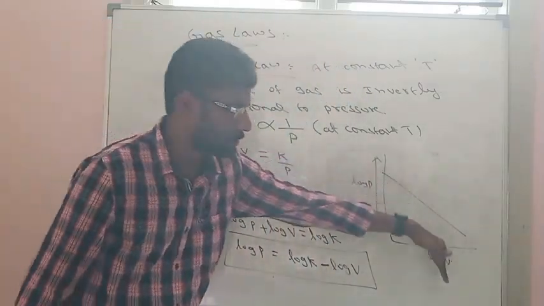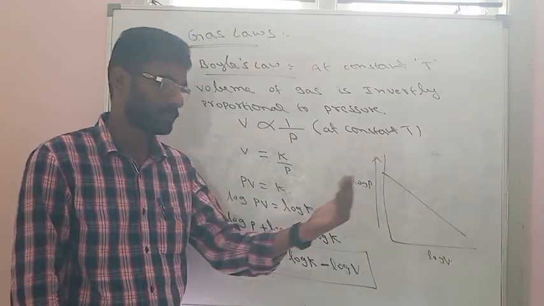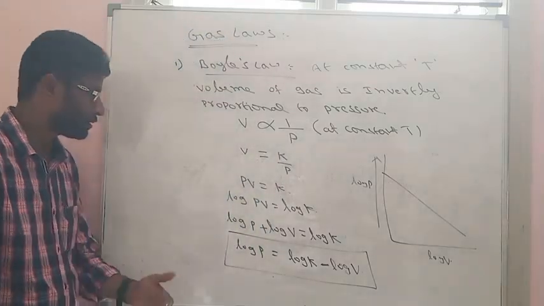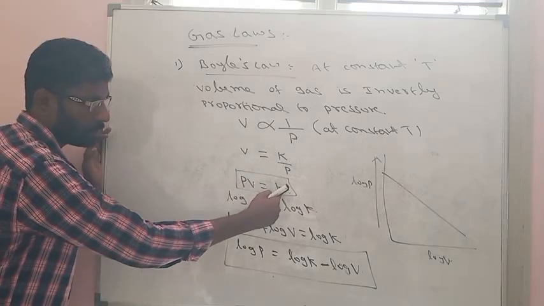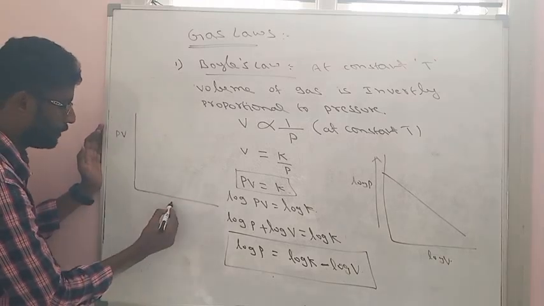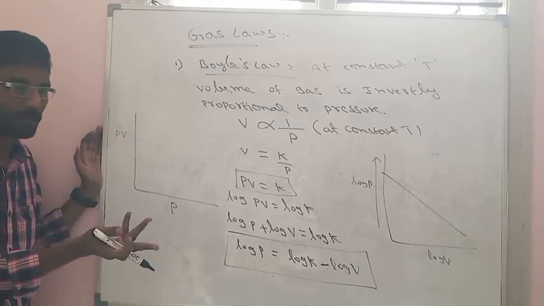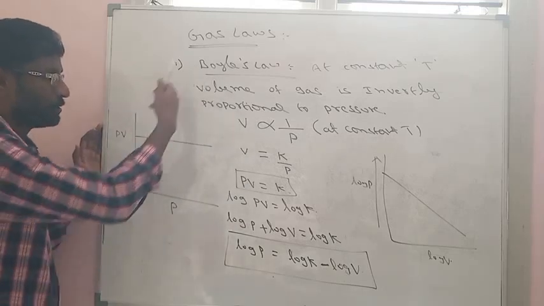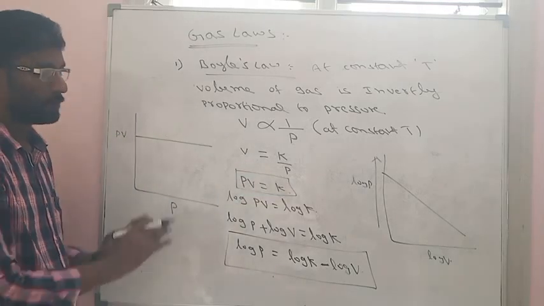So this is the log P versus log V graph. Any graph we can draw, P versus V or P versus 1 by V or log P versus log V, all these are Boyle's law graphs. Also we can use PV is equal to constant. The product of pressure and volume is equal to constant. If you draw a graph between PV versus P, pressure can be whatever, but the value of PV is always constant. So the graph will be like this. It is a constant value. So PV versus P is also called Boyle's law because PV is equal to constant. So this is Boyle's law.